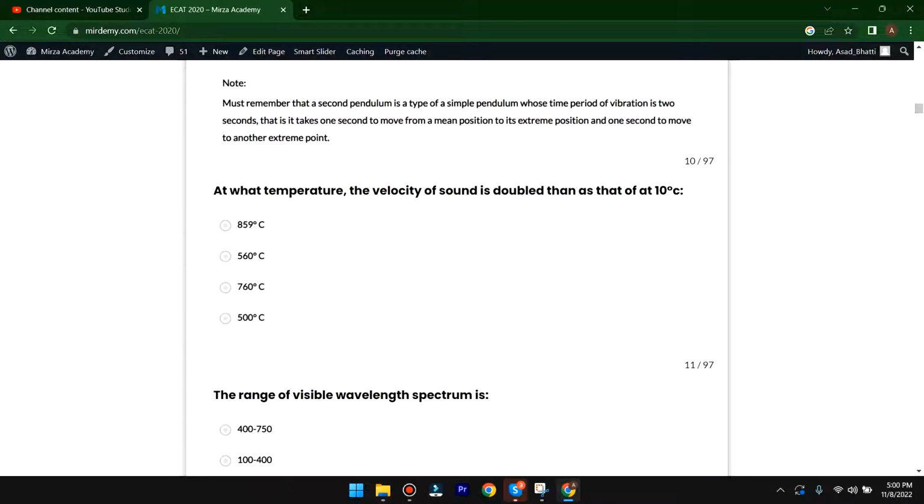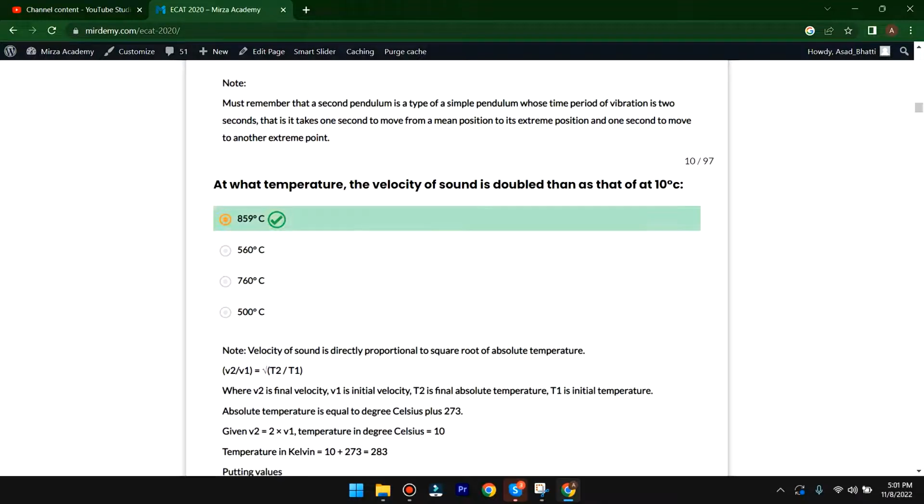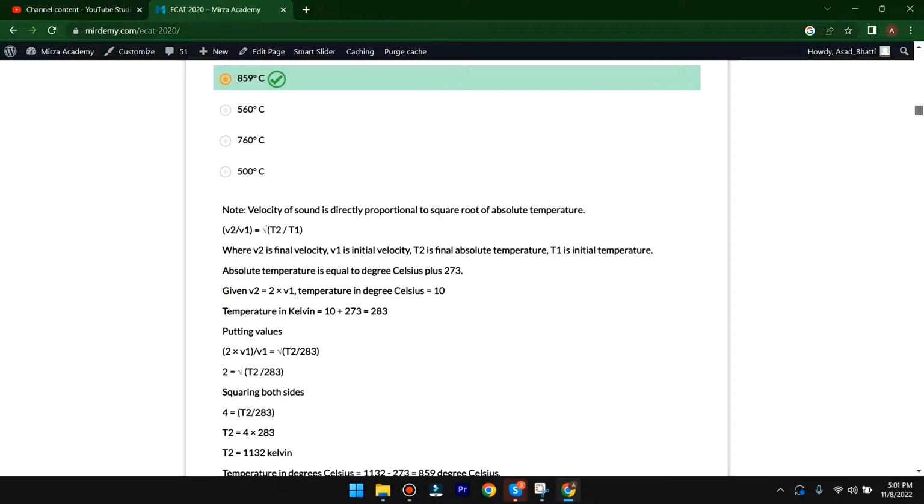The next MCQ is here. At what temperature is the velocity of sound doubled compared to that at 10 degrees centigrade? 859, 560, 760, 500. Which option will be correct? So here the A option is correct. So here I am going to solve this question. Note that the question is here.